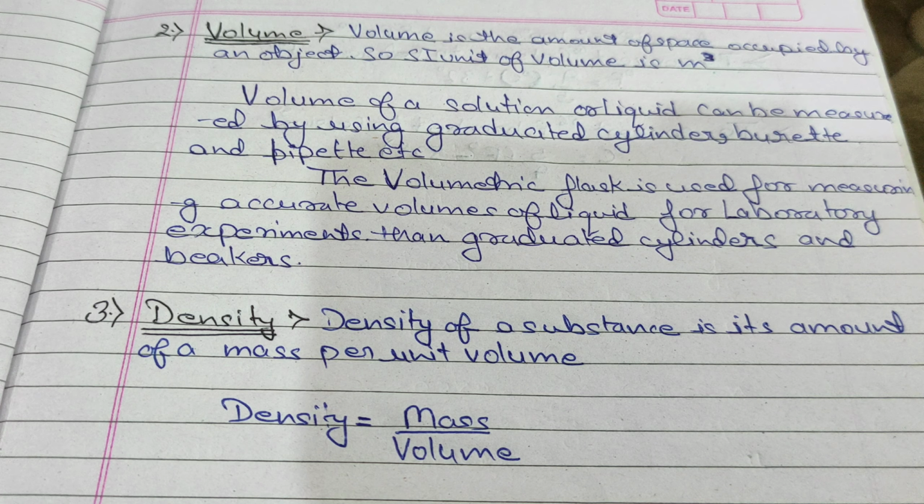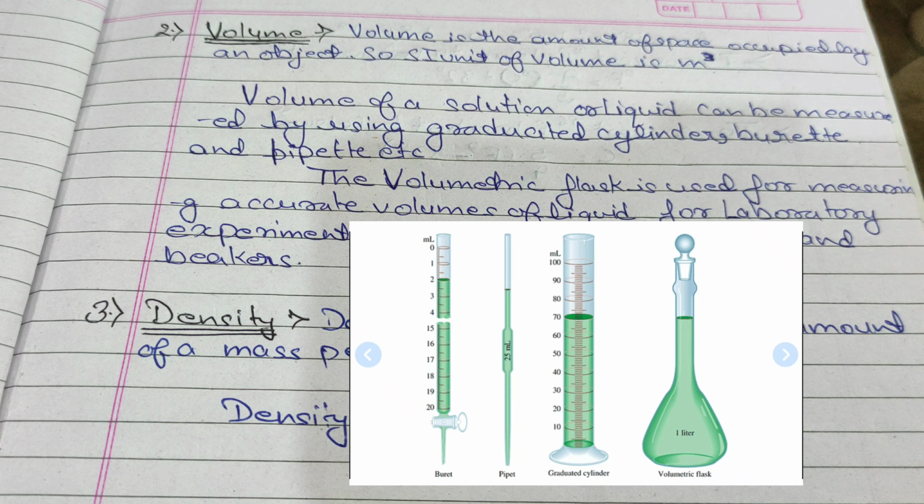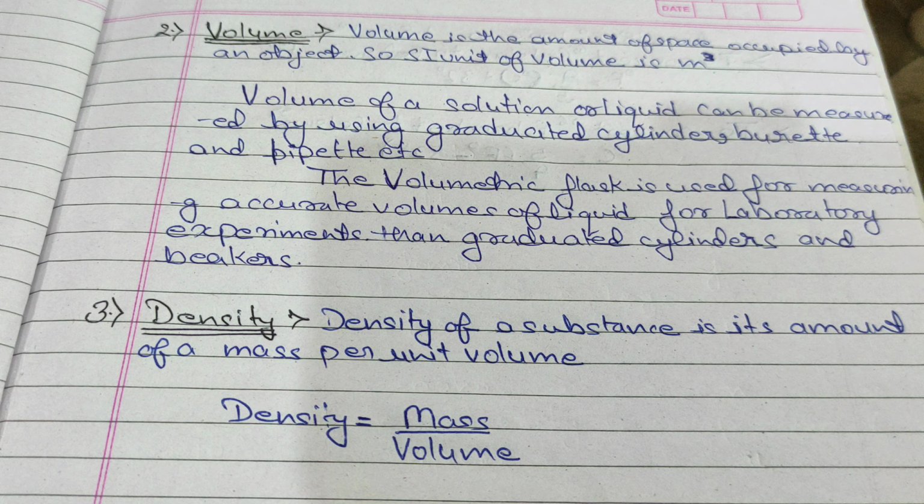Volume. Volume is the amount of space occupied by an object, so the SI unit of volume is meter cube. Volume of a solution or liquid can be measured by using a graduated cylinder, burette and pipette, etc. The volumetric flask is used for measuring accurate volume of liquid for laboratory experiments. Then graduated cylinders and beakers.